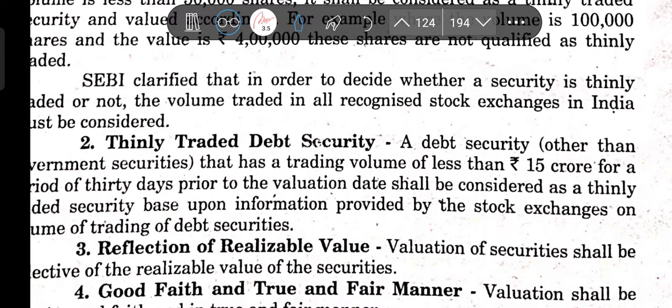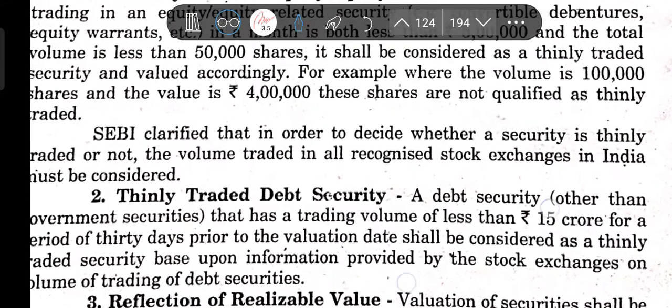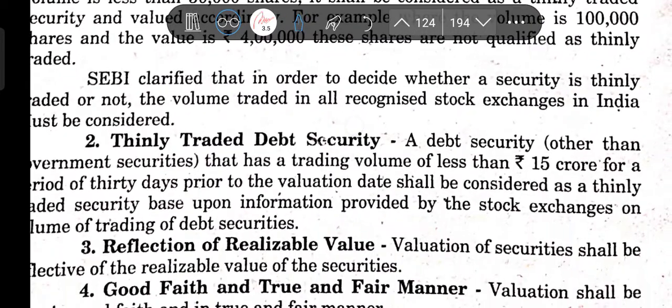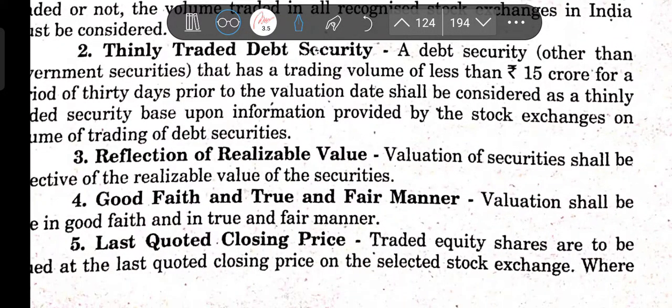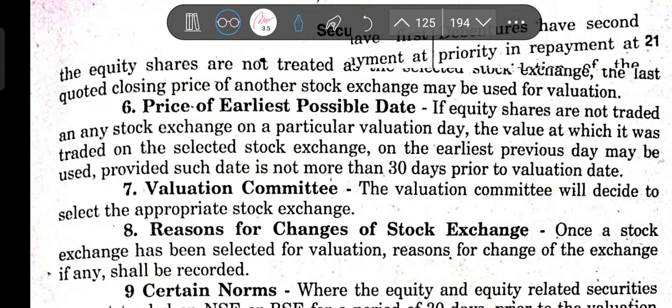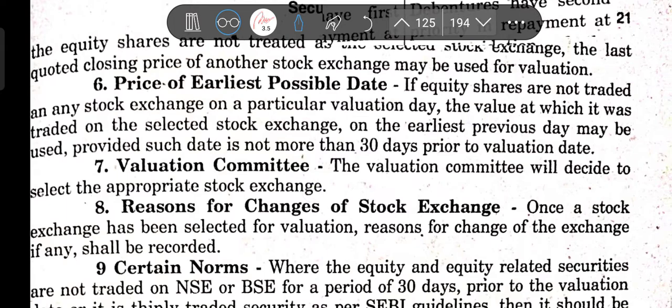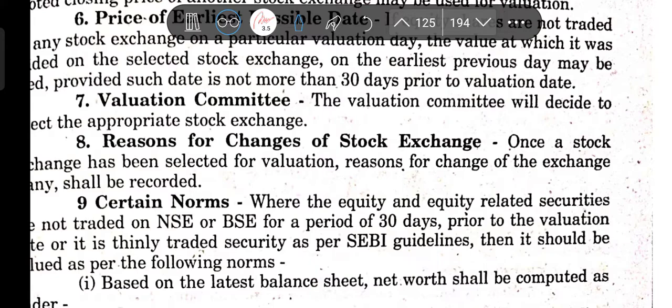Thinly traded equity security, then thinly traded debt security, reflection of realizable value, good faith and true and fair manner, last quoted closing price, price of earliest possible date, then valuation committee, reasons for changes of stock exchange.